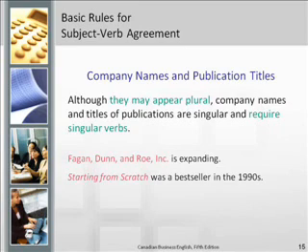In the sentence, "Fagan, Dunn & Rowe Inc. is expanding," the company Fagan, Dunn & Rowe Inc. is actually singular, and so the singular verb is required, and not the plural verb are. In the second example, "Starting from Scratch was a bestseller in the 1990s," the publication Starting from Scratch is singular and requires a singular verb, in this case the word was instead of the plural verb were.